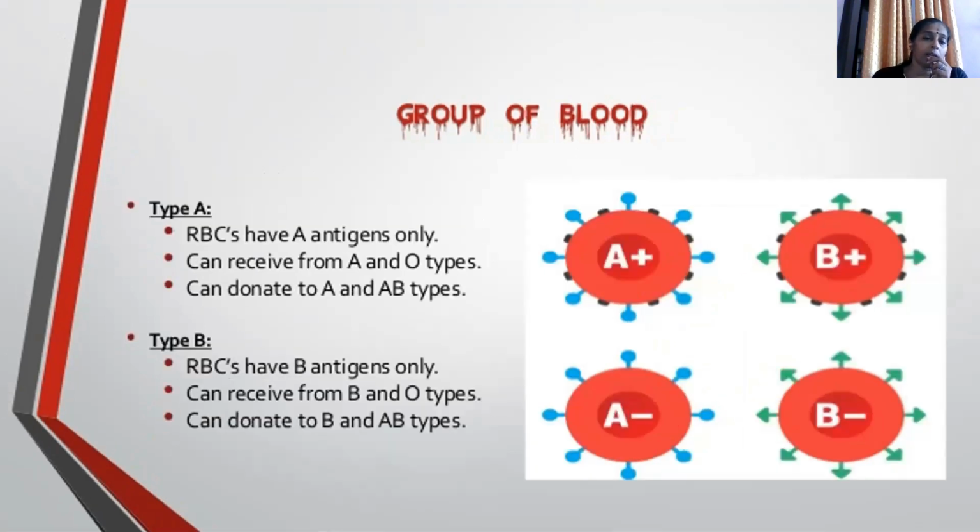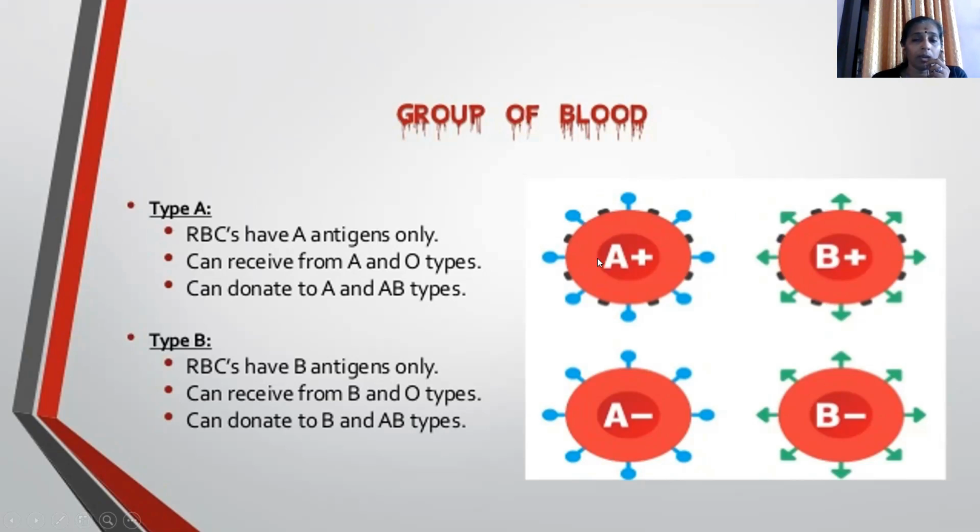The next group is type A. They have A antigens only. They can receive from A and O types, and they can donate to either A or AB types. When you take type B, the RBCs have only B antigens.